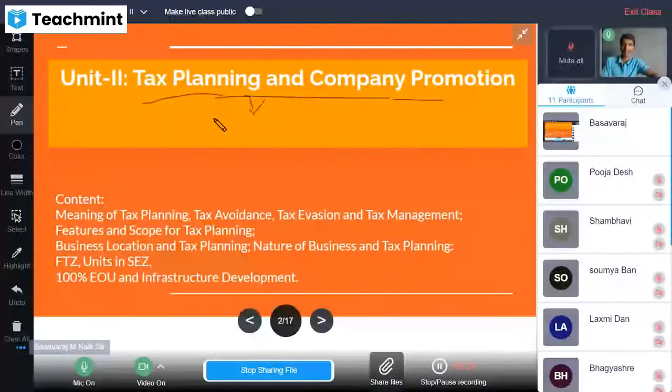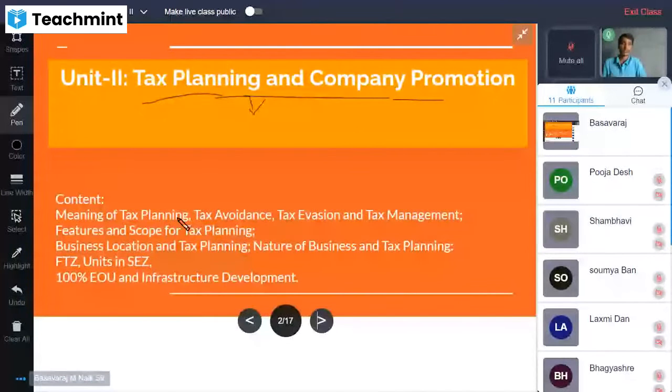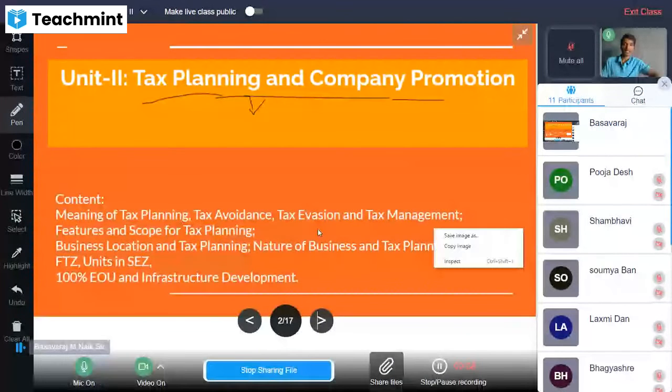First we have to go for the meaning of it, right? What exactly tax planning is. Even though we have studied already, for the basic beginning of this particular unit, we need to go for the basic concept of tax planning. What are the different kinds of tax planning, right? And what are the advantages of tax planning, what are the features, main objectives of tax planning. Then we will go for what tax avoidance is, tax evasion, what exactly tax evasion refers to, isn't it? And what exactly tax management, tax avoidance, tax evasion, and tax planning.